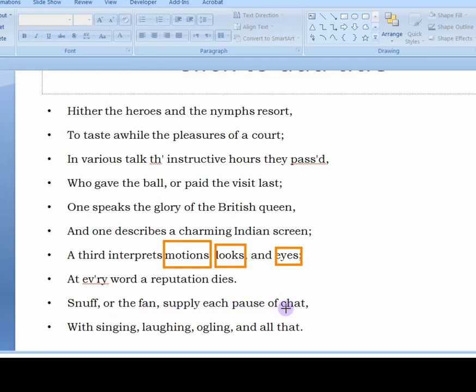Supply each pause of chat, if there is some pause during their gupshup, with singing, laughing, ogling, and all that. They used to laugh during the pauses of their conversation, or they ogle. Ogle means to look at girls from the corners of your eyes, with some kind of shyness, so that she won't know that you are looking at her. So that is a kind of ogling.